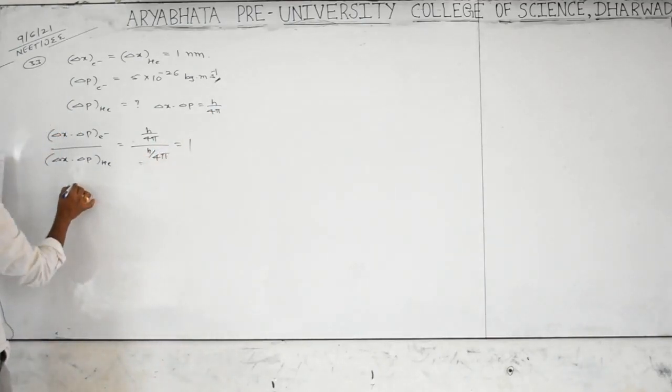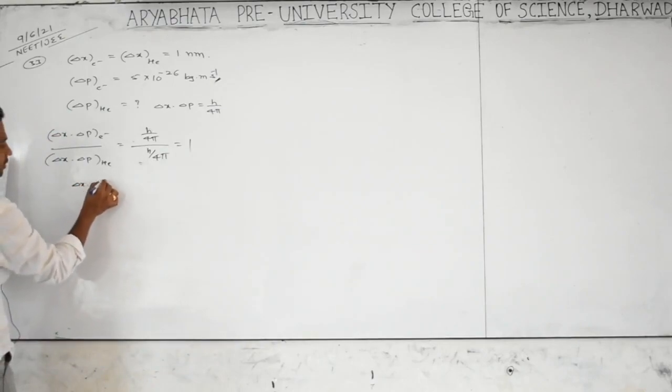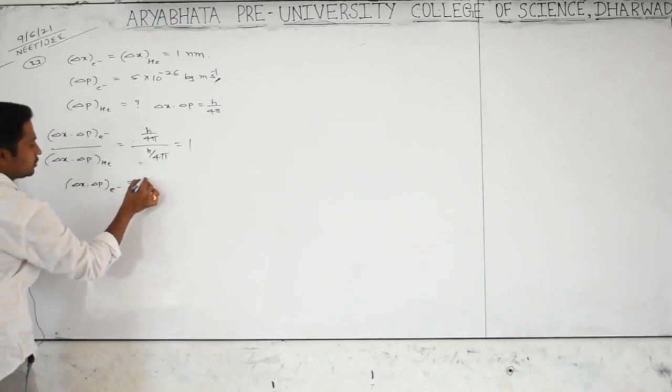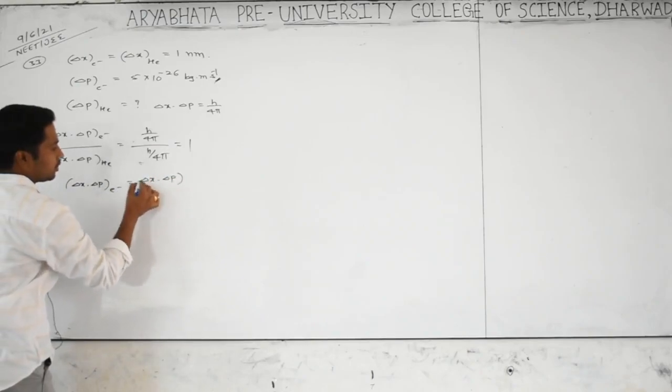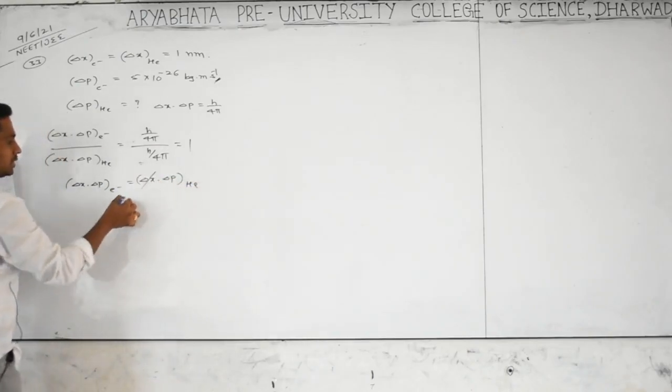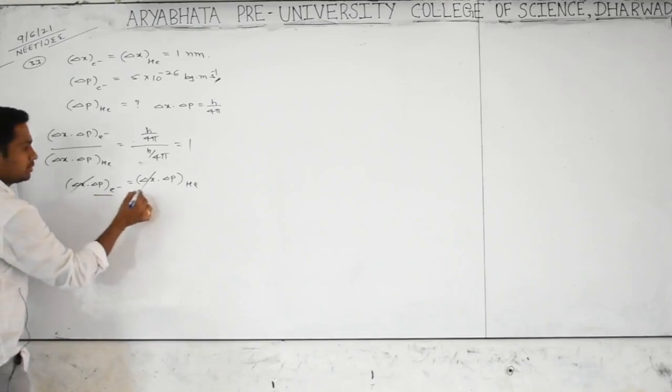Indirectly, delta x times delta p of the electron is equal to delta x times delta p of the helium. So the uncertainty in position is the same, and the momentum uncertainty is also the same.